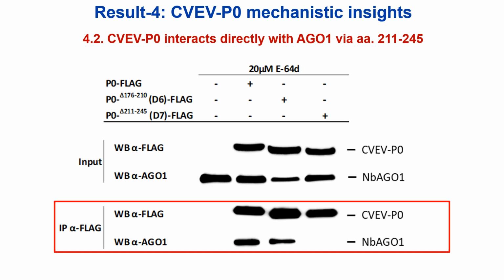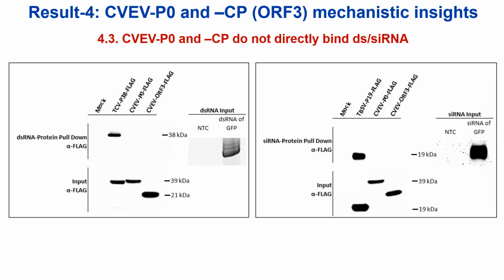Together, these insights show how beyond simply recruiting AtSKP1, shown in the previous immunoprecipitation blot slide, CVEV P0 physically binds Argonaute 1 via amino acid residues 211 to 245. Overall, this two-step mechanism effectively disables a core component of the plant's RNA silencing defense.